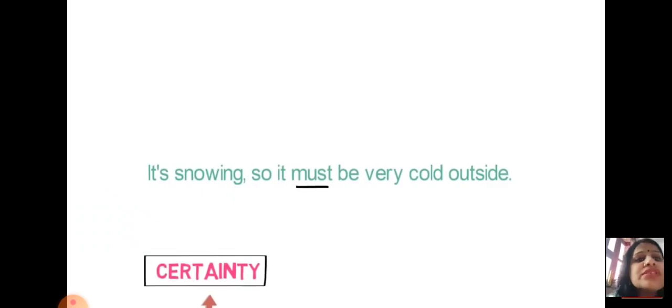If we talk about certainty, certainty means that there is no other option. Take this example: it's snowing, so it must be very cold outside. It is an obvious thing that if it is snowing or raining, then it must be very cold outside. There is no other perception.